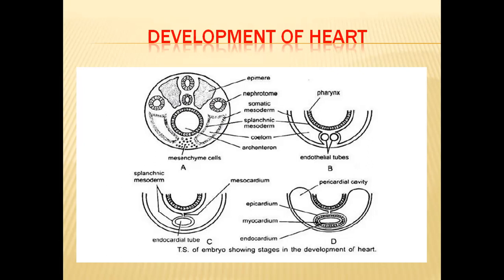The later one is called the abdominal cavity, and in the thoracic cavity, the heart will be there. Behind this diaphragm will be the abdominal cavity.